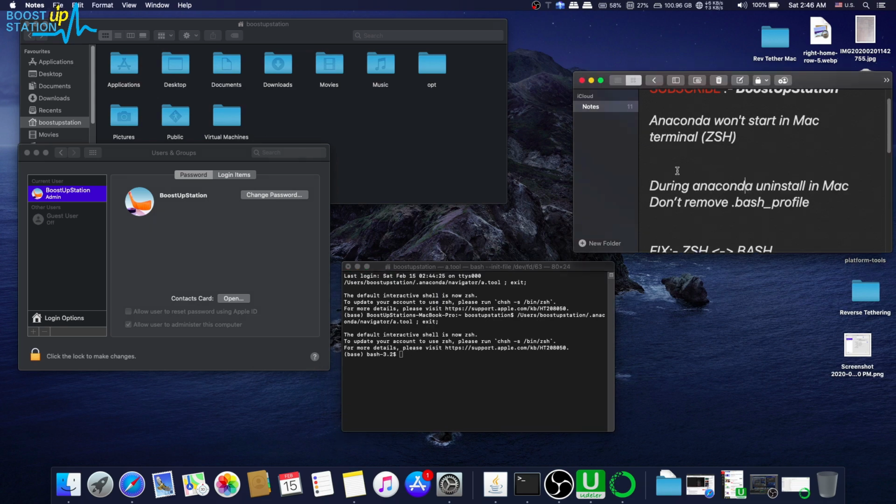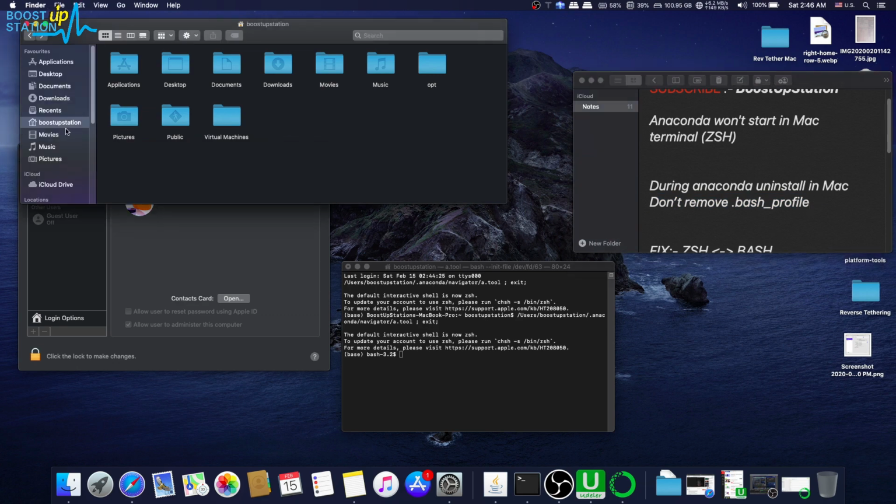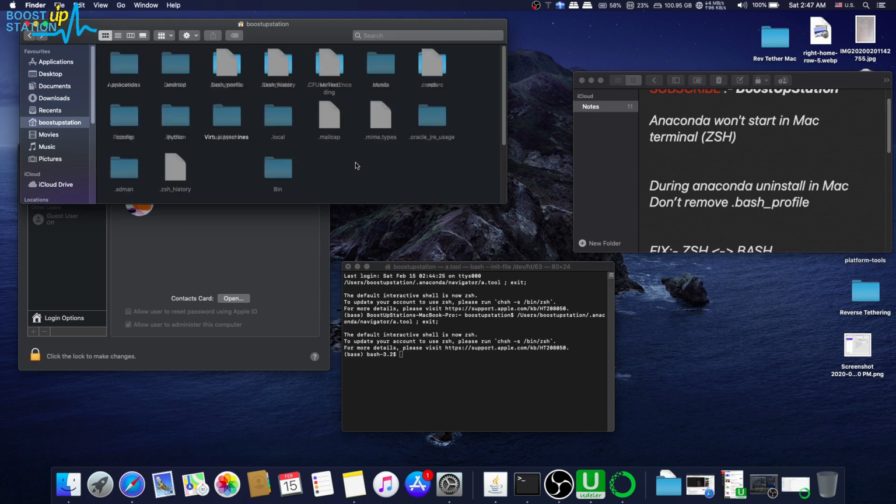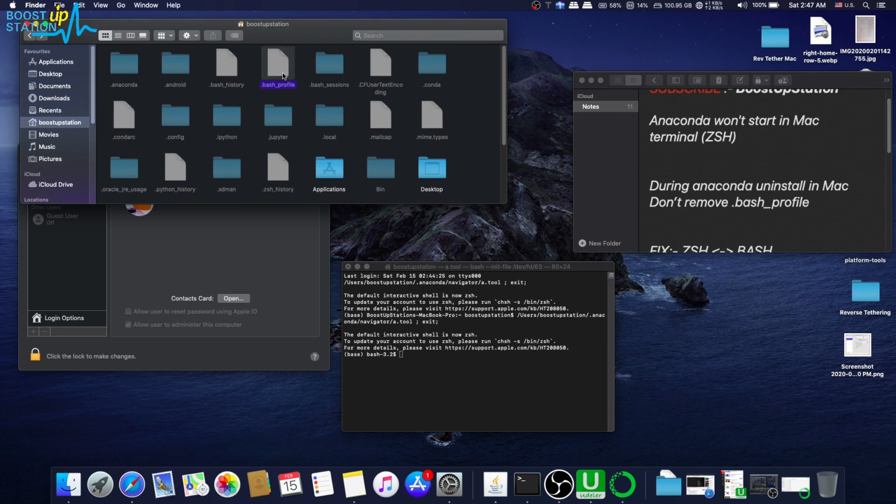Now one more thing, during Anaconda uninstall in Mac, don't remove the bash profile. It is located in your home directory. Press command shift and dot to show the hidden files, and here it is, the file .bash_profile. You don't have to delete this file during Anaconda uninstall.